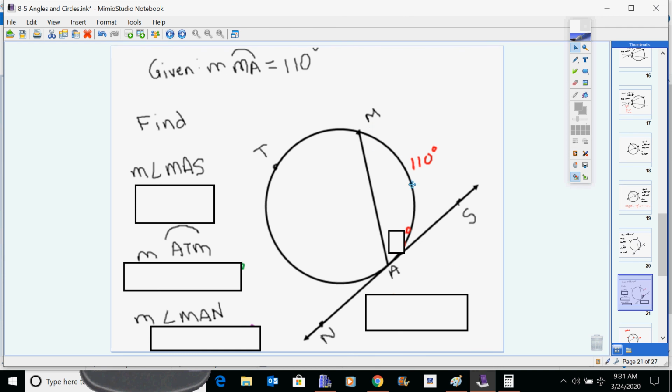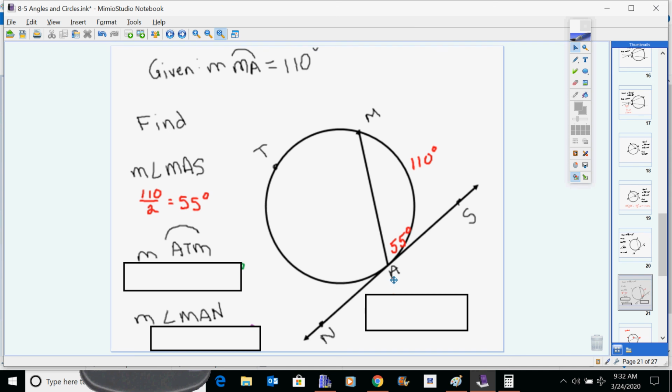When you intersect on the circle, it doesn't intercept 2 arcs, it just intercepts 1 arc. So this is the one where all you do is divide by 2. The arc is 2 times as big as the angle, so you just divide by 2. And when we divide 110 by 2, you get 55. So 55 degrees in here.